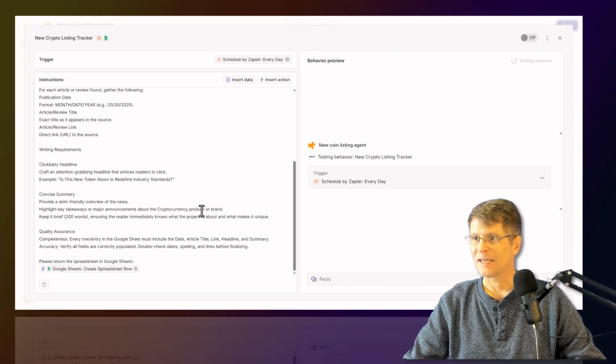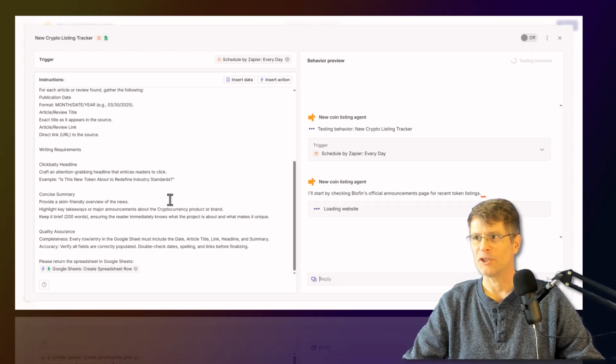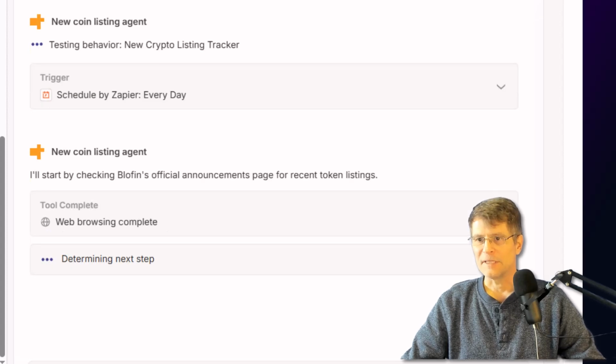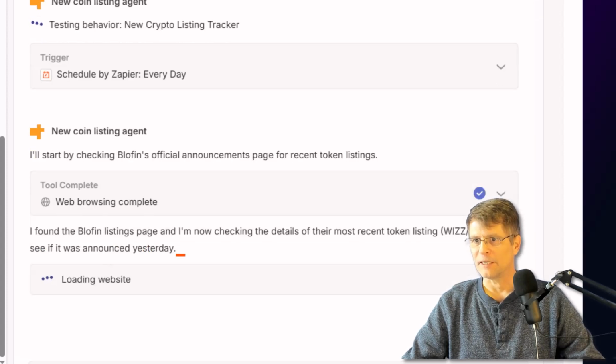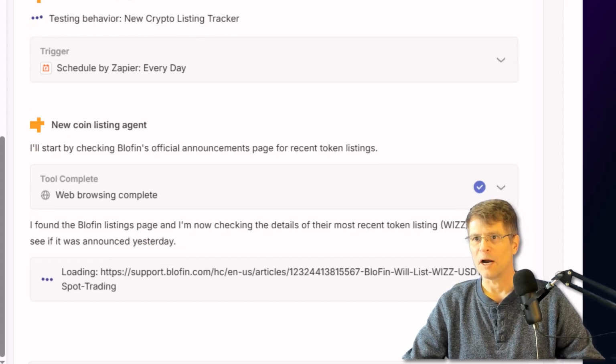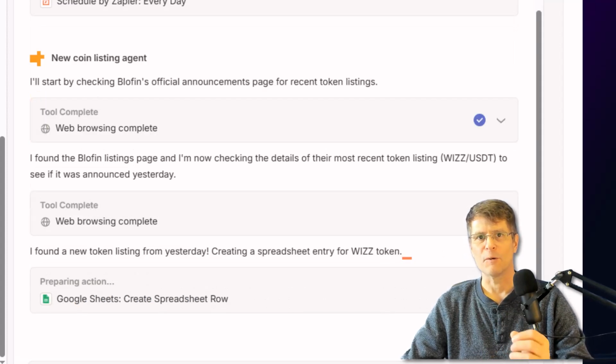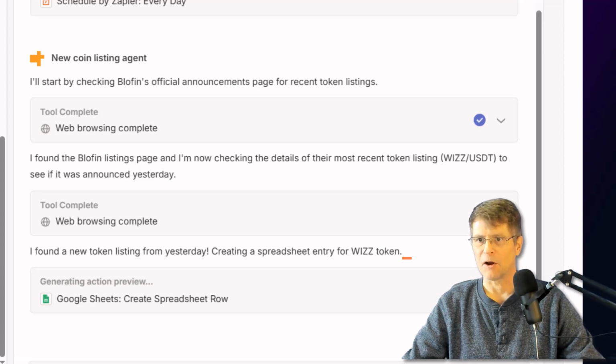And that's it. Now I can turn this one on, and it will run every single day at 4 a.m. So it'll update that spreadsheet for me. That's fantastic. So that's the first step that we want to do. And now the next step is that every time there's a new row updated, we're going to add a trigger here so that every time that spreadsheet row is updated, it's going to update our LinkedIn.